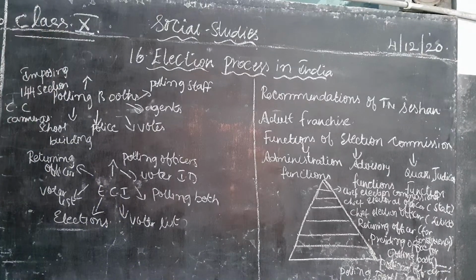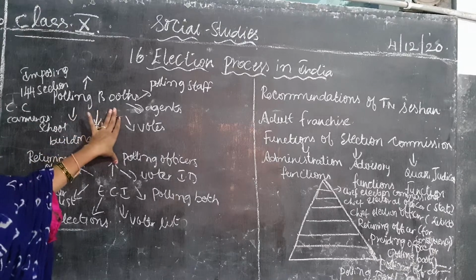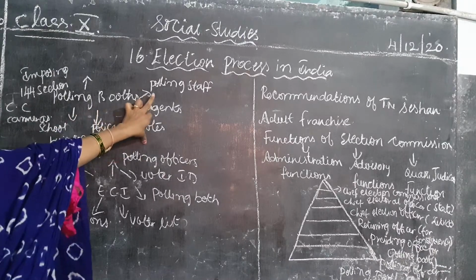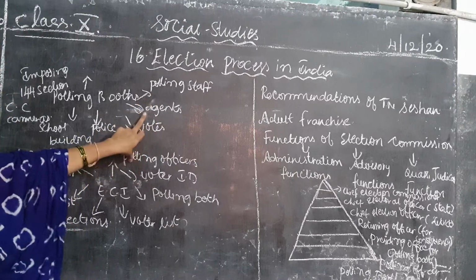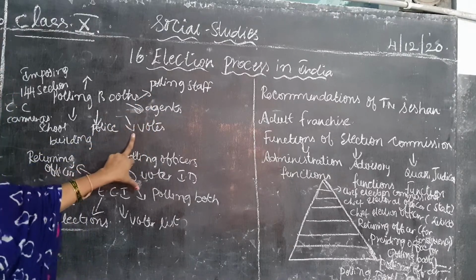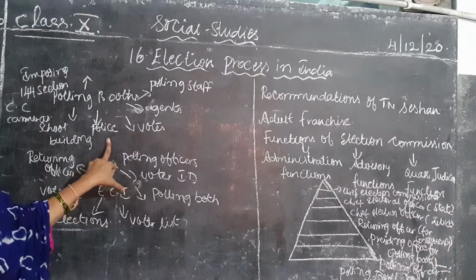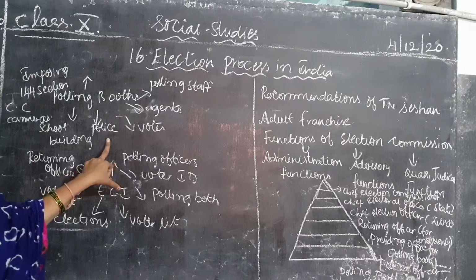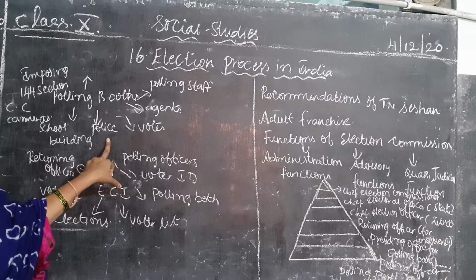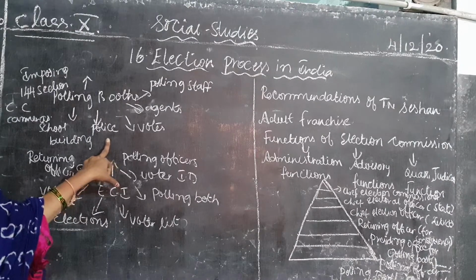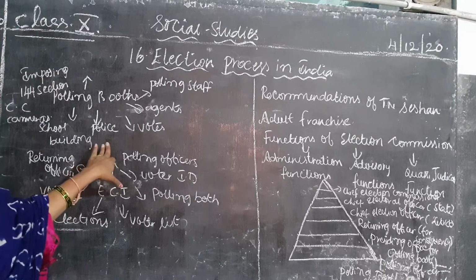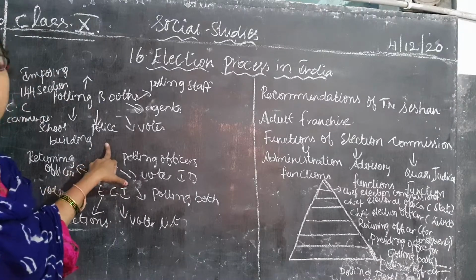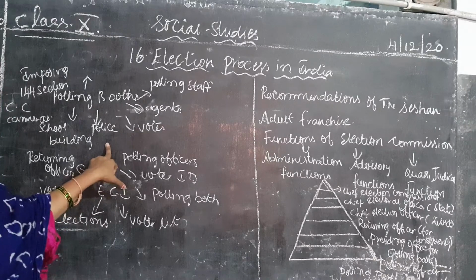If you see, children, here I have drawn a mind map. Polling booth: what things will be there in the polling booth? Polling staff will be there, isn't it, children? The staff will be sitting in the polling booth. Agents will be there, voters will be there, and the police will be there. Why will the police be there? Because if any quarrel happens among the citizens at that particular time, police are necessary for maintaining law and order.